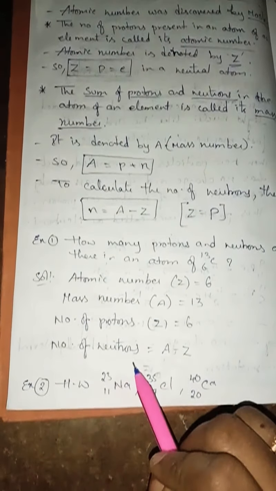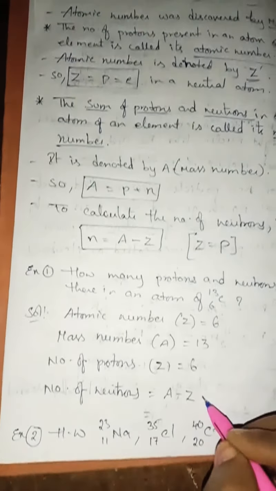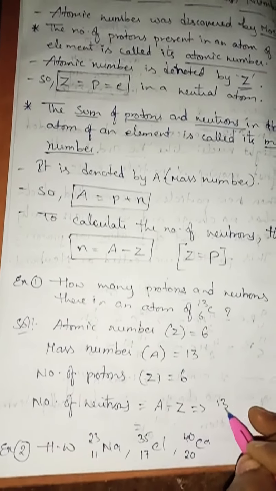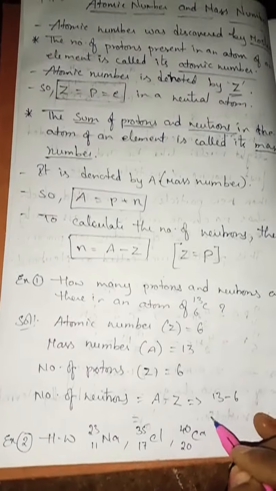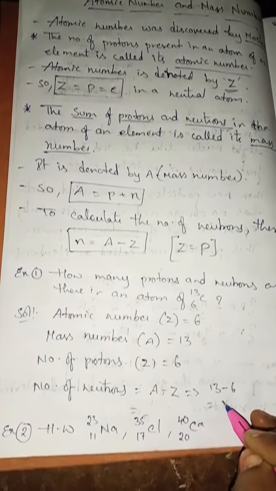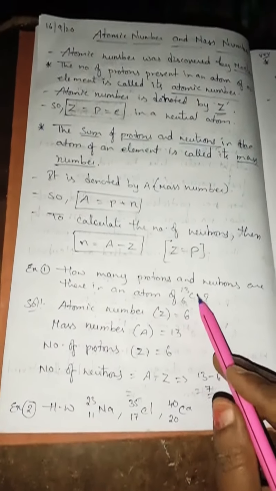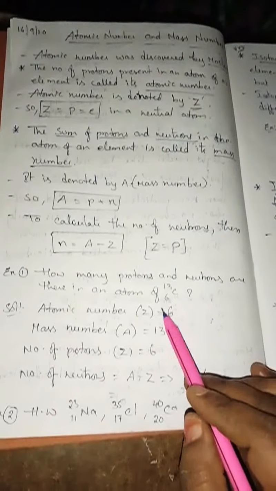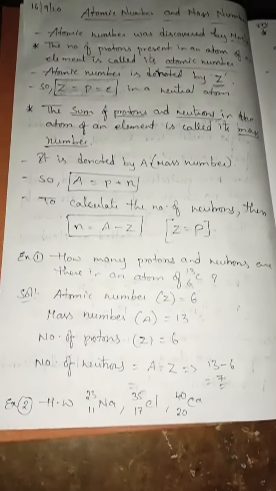And how many number of neutrons? To find the number of neutrons, what is the formula? A minus Z. So here, what is A? Mass number 13 minus Z. Z means atomic number 6 equal to how much you are going to get, children? You are going to get 7. So how many number of neutrons are present in carbon isotope? This is not carbon, it is an isotope. Normally carbon 6-12 you are going to get. This is carbon 6-13. So it is an isotope. What do you mean by isotope? I am going to explain now only.